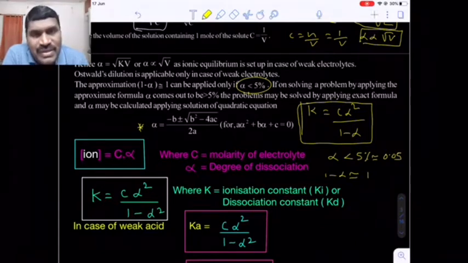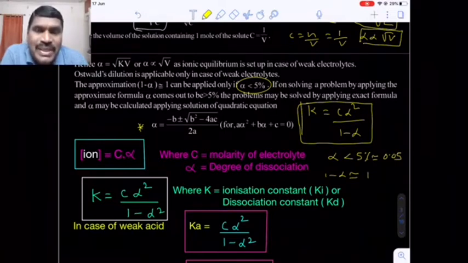So first of all, while solving this problem, you neglect the alpha in the denominator as compared to unity and calculate the alpha. If the alpha value you calculate is less than 5%, that means your approximation is correct. If it is more than 5%, then again we have to recalculate the alpha with the help of the quadratic expression. Once again I am telling, this is very important. Most of the students simply neglect the alpha in the denominator. They don't know what is the exact alpha value.